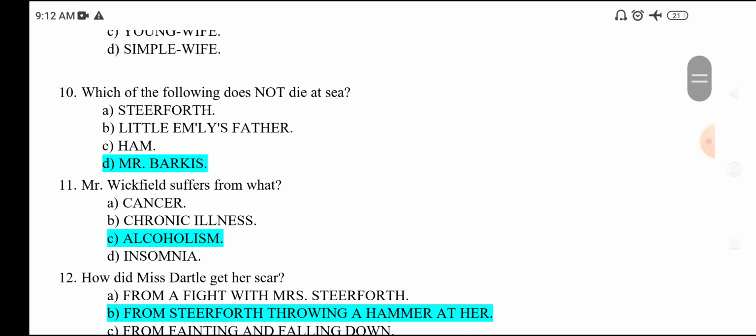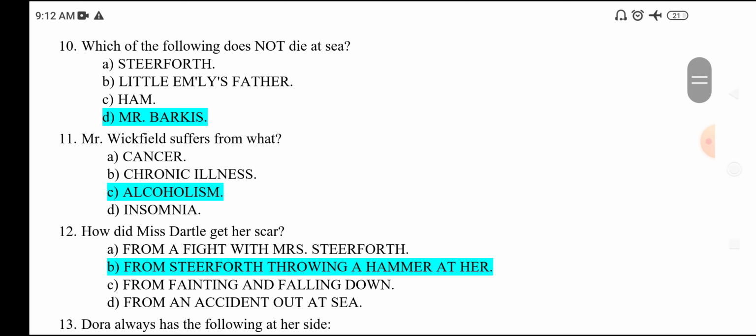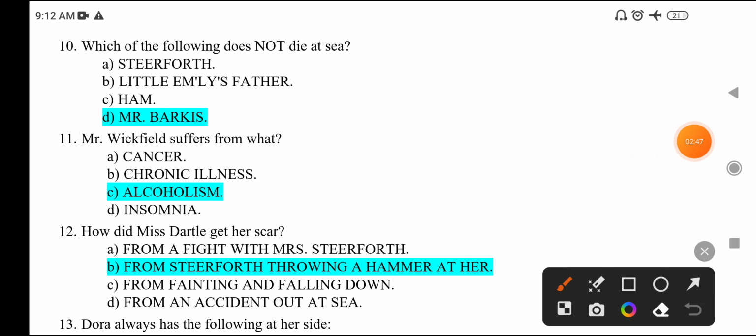Next question is, which of the following do not die at sea? इसमें से कौन सी पे नहीं मरते हैं? Steerforth drowns and dies at sea. Little Emily's father dies at sea. Ham dies at sea. Mr. Barkis, husband of Peggy, does not die at sea.